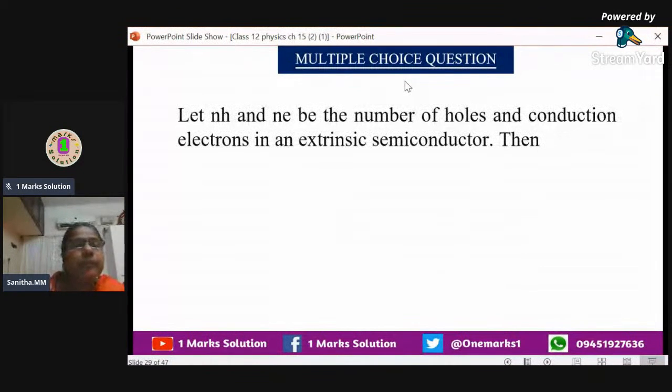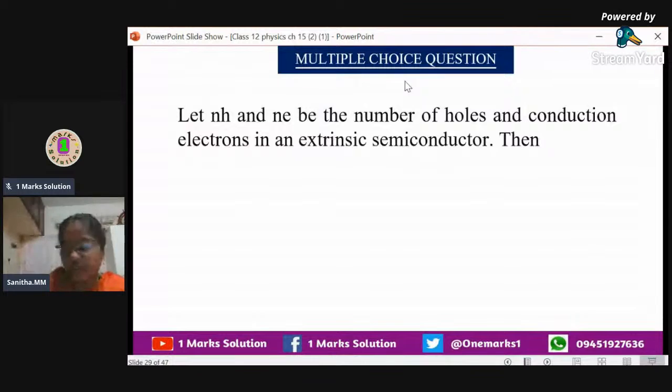Let NH and Ne be the number of holes and conduction electrons in an extrinsic semiconductor. This we have come across in intrinsic semiconductor. If it is intrinsic, we know that both are same. But here, it is extrinsic, either P-type or N-type semiconductor. If it is P-type, majority carriers are holes. If it is N-type, majority carriers are electrons.